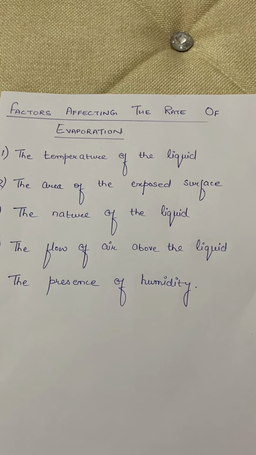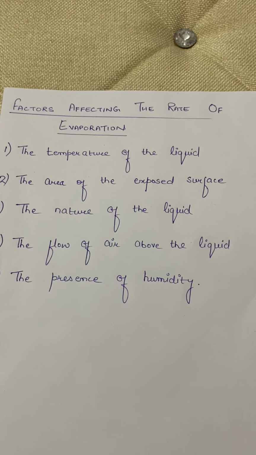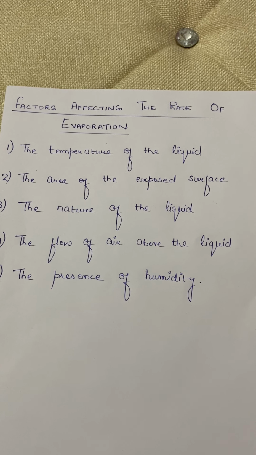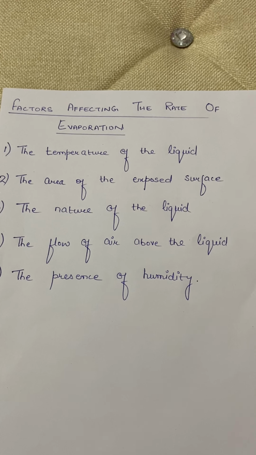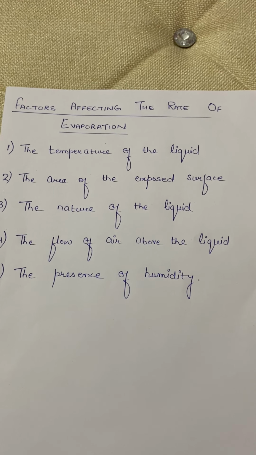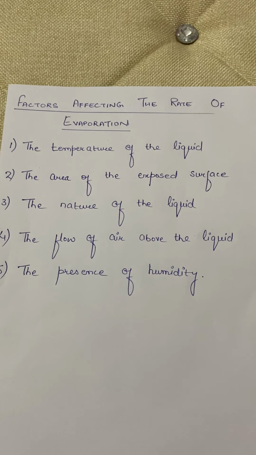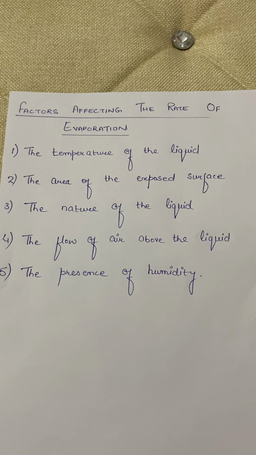A wet cloth dries up on a hot day much faster than on a cold day when the temperature of the surrounding is low. So the rate of evaporation is higher if the temperature of the liquid is high, or simply we can say that the rate of evaporation is higher when the temperature of the surrounding is more.